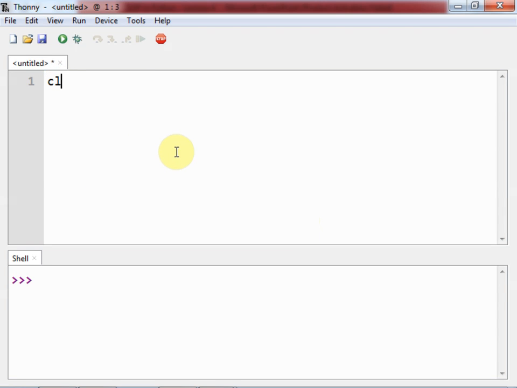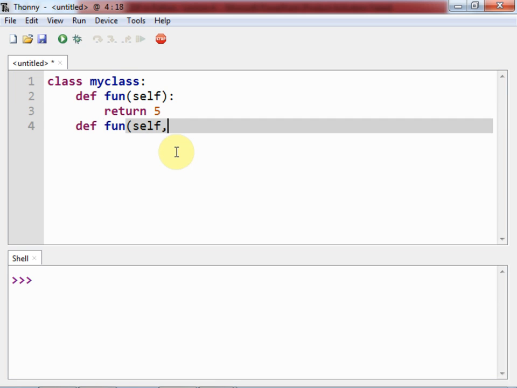Suppose I have class MyClass colon, and I have a function fun with the self parameter, and I write return 5. Then the same name function fun with one parameter, suppose number. I return number here.